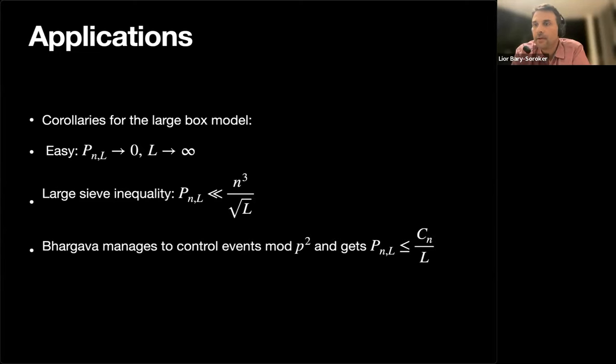And what Bhargava did in order to prove his theorem was to control what happens modulo p squared by moving modulo p, and then he could improve the square root of L to L. He did a lot of things, I'm just making it into a cartoon.